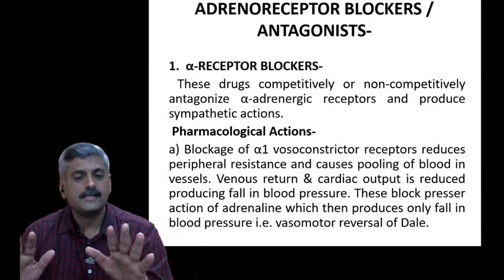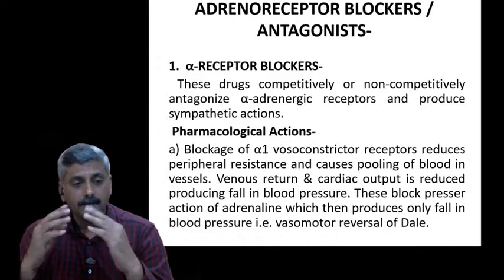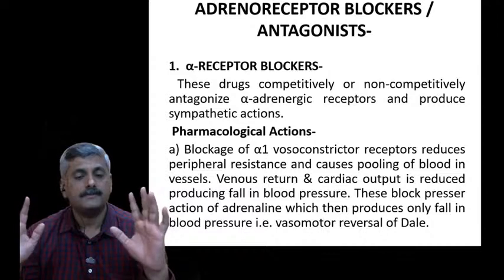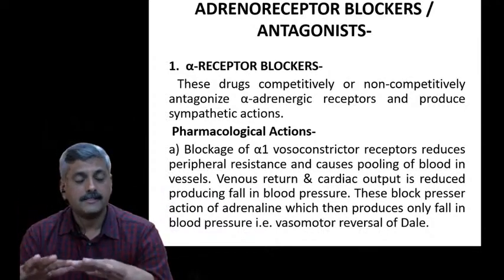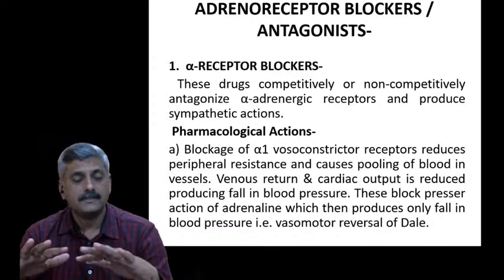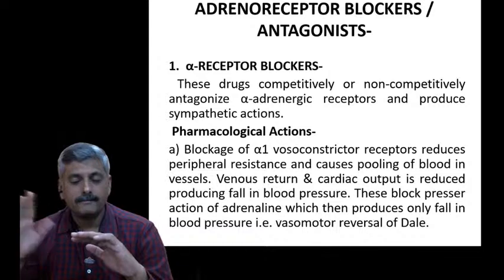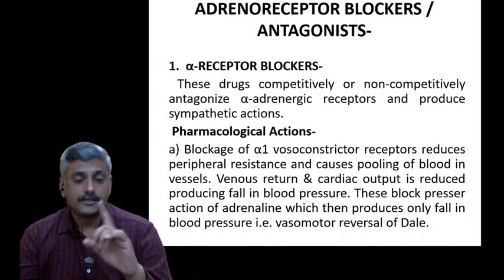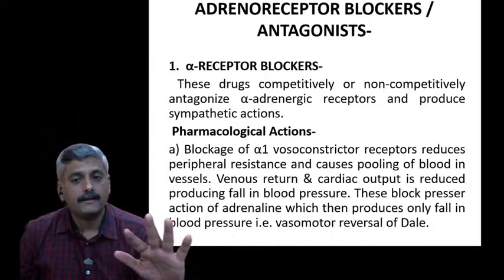As it reduces the constriction of blood vessels, the peripheral resistance of the blood vessels gets reduced. Due to that, whatever complications may arise due to peripheral vasoconstriction are totally avoided.